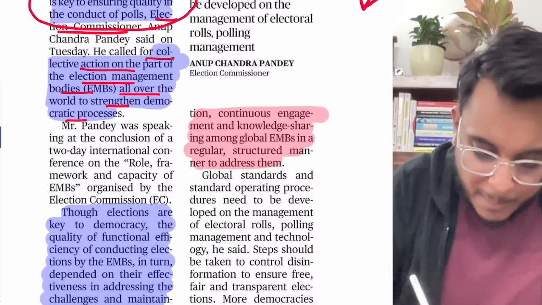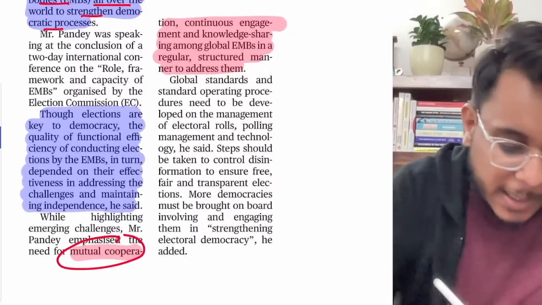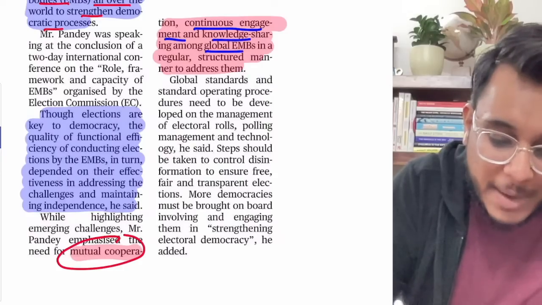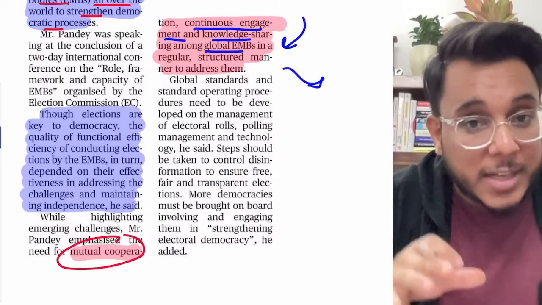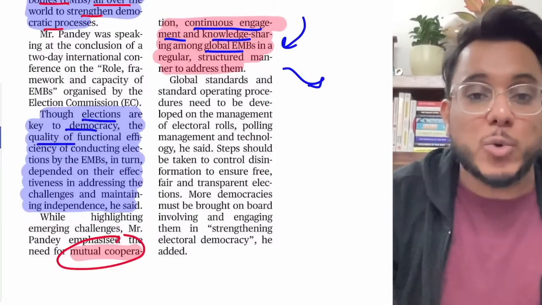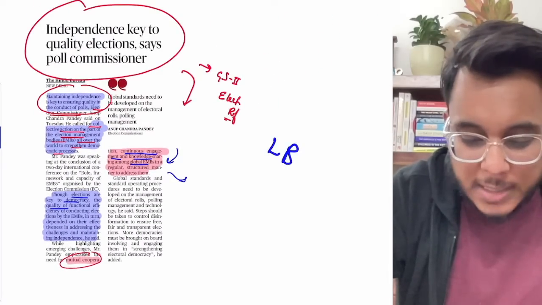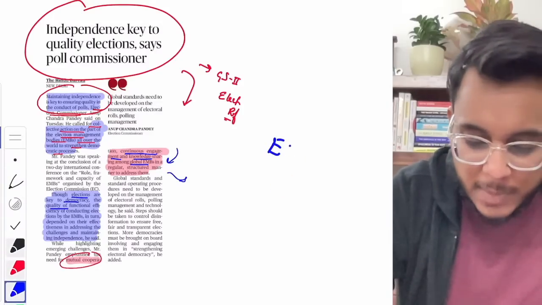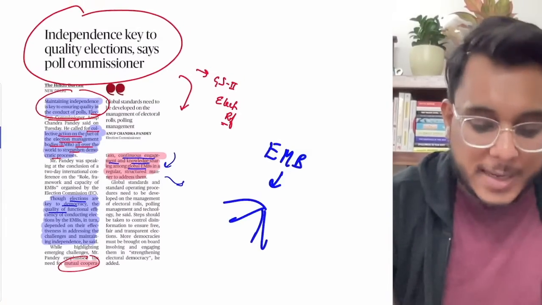It has been stated that mutual cooperation, continuous engagement and knowledge sharing amongst global electoral bodies will make sure that regular, transparent, free elections take place. And these are the key to democracy. Therefore, election management bodies across the world should come together and facilitate it. That is all guys about it.